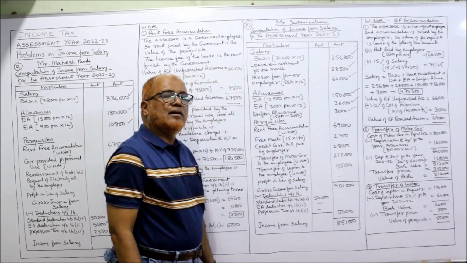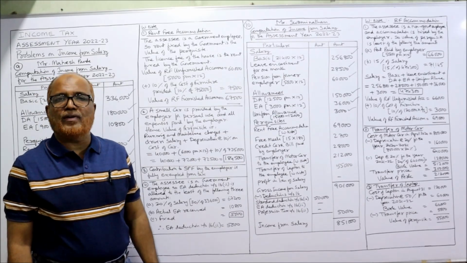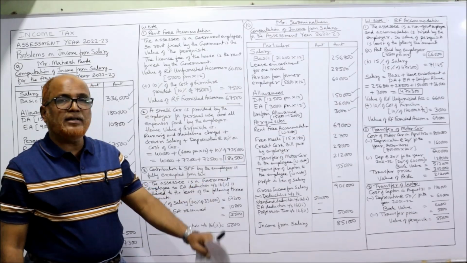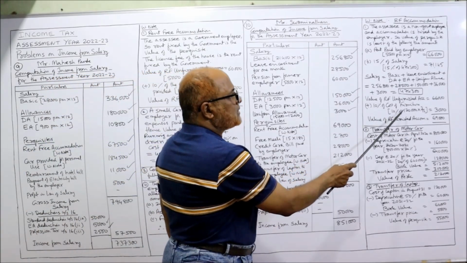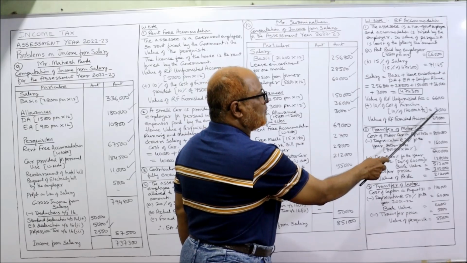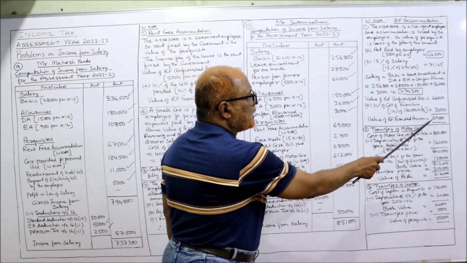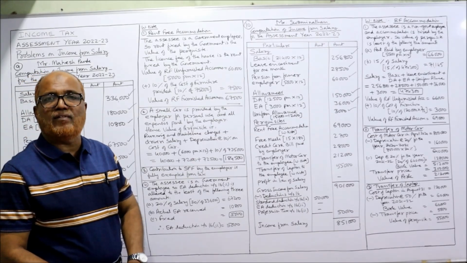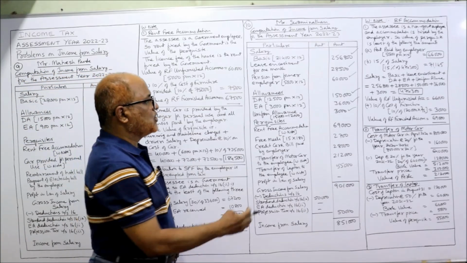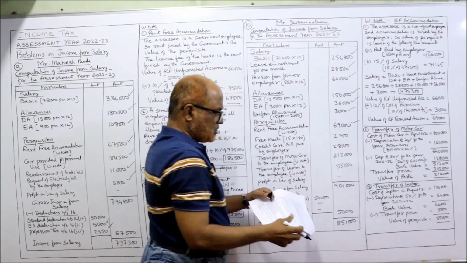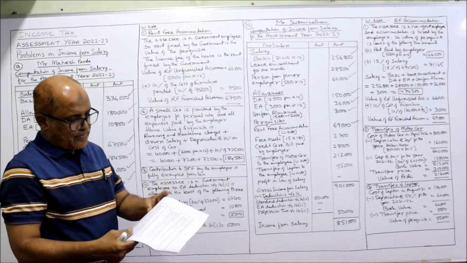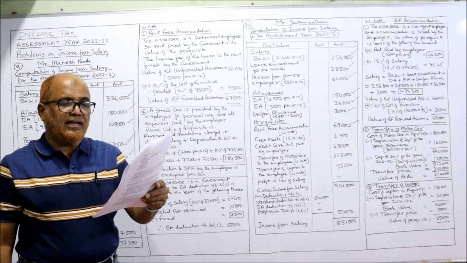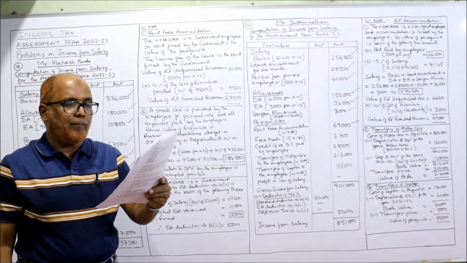To this add 10% of the cost of furniture provided, but only for 3 months. It is provided only for 3 months. So 10% of 1,20,000 into 3 by 12, 3,000. So total is 69,000. So 69,000 is the value of rent-free furnished accommodation. This one is over. Next one is, he is provided with free meals for 180 days during office hours through paid